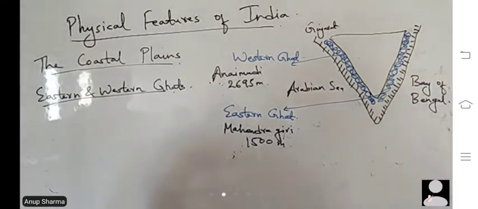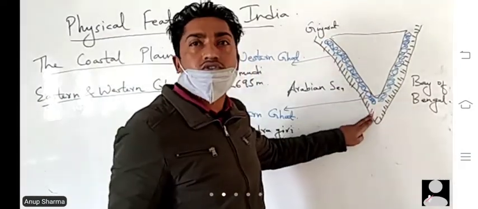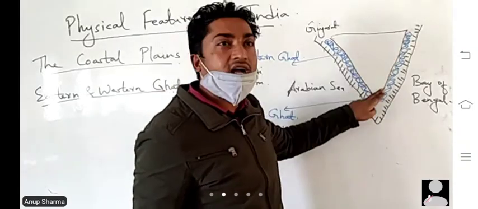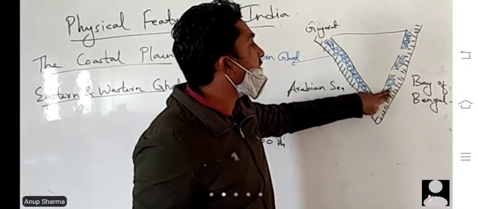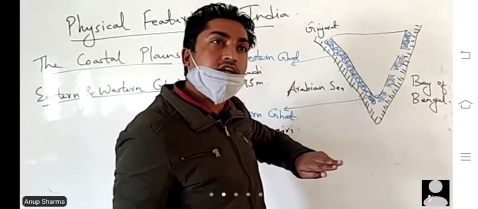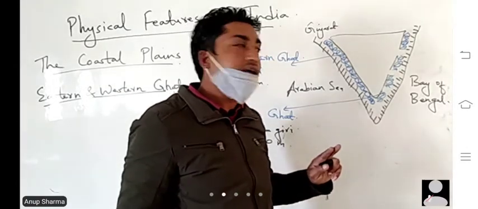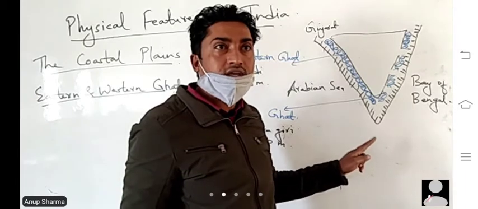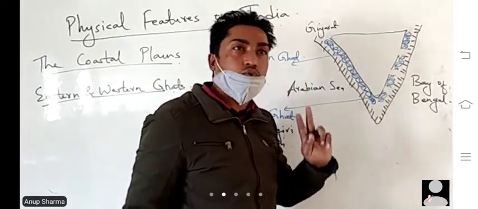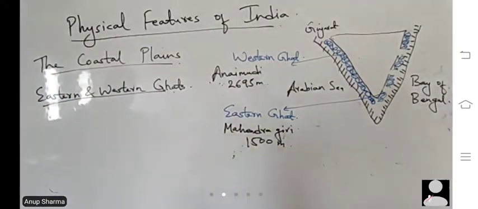That means these Western Ghats are continuous, solid rocks. While the Eastern Ghats are broken at some points. This is solid and this is broken in some parts. And that's why in some parts we can find deltas. We can find deltas in the east coast only. Okay, got it?